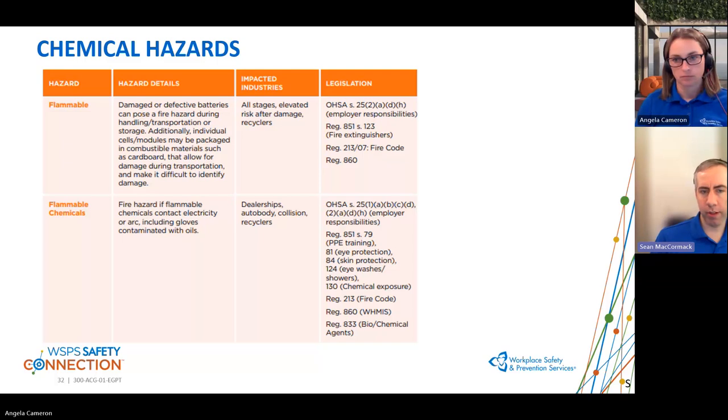Another concern, especially when dealing with high voltage, would be becoming contaminated with oils or other flammables on your glove or clothing and then coming in contact with electricity. So while rare, there is a risk here that might not otherwise be considered as people move from ICE vehicles to EVs and back and forth in something like a collision or an auto body shop.